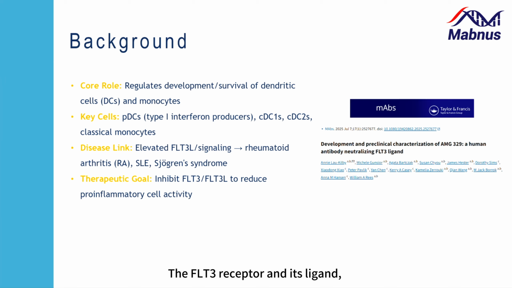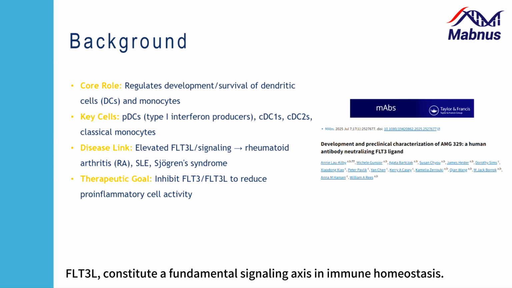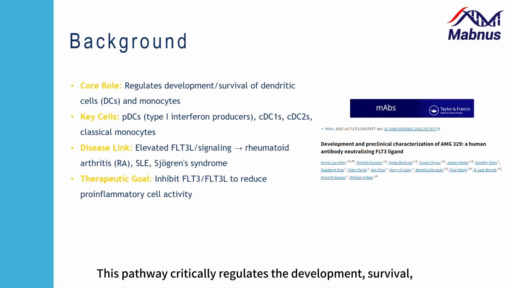The FLT3 receptor and its ligand, FLT3L, constitute a fundamental signaling axis in immune homeostasis. This pathway critically regulates the development, survival, and functional activation of dendritic cells, which are central orchestrators of immune responses.